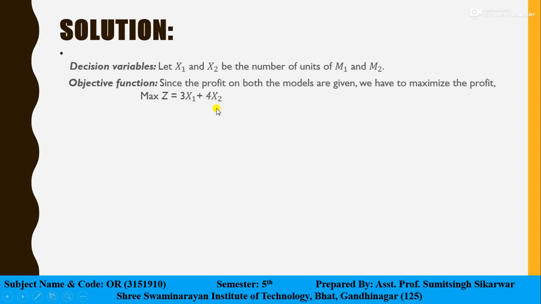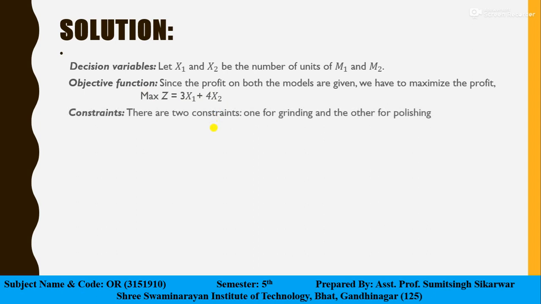Now the constraints. We have two, one for grinding and the other for polishing. From the problem we can understand that the number of hours available on each grinder for 1 week is 40 hours and there are two grinders.